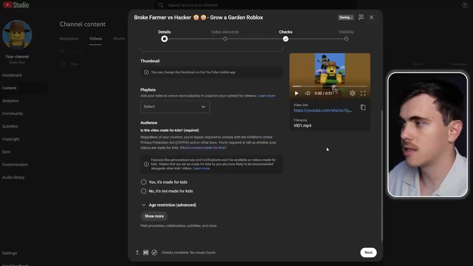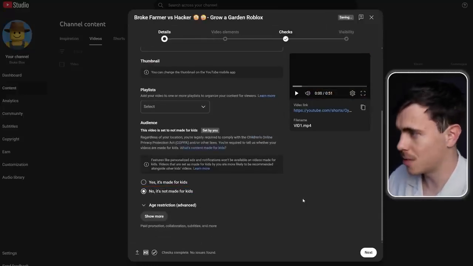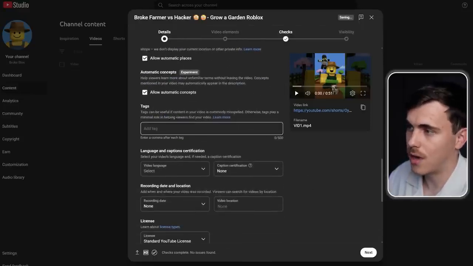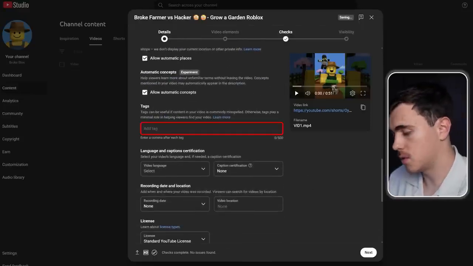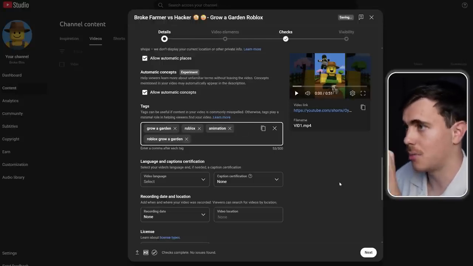Now coming down into the other settings, we wanna select that this content is not made for kids, so we don't end up on YouTube Kids. For all of these other settings, we're just gonna ignore them. Everything set to default is fine. But for tags, we wanna add some. So I'm just gonna add some now. And there we go. You do not need to go overboard with your tags, just a couple is fine.